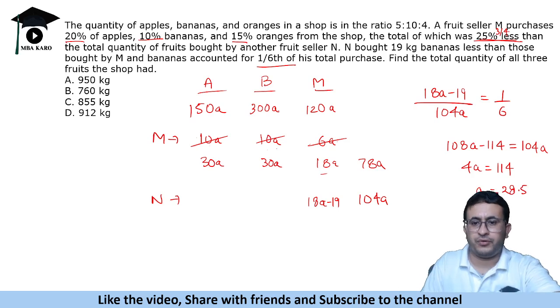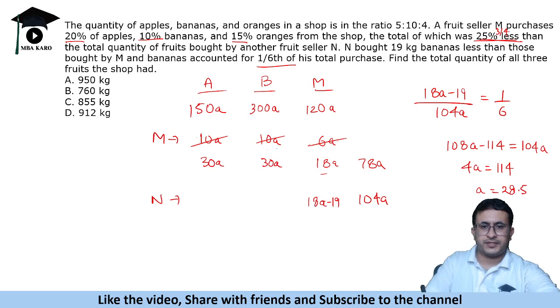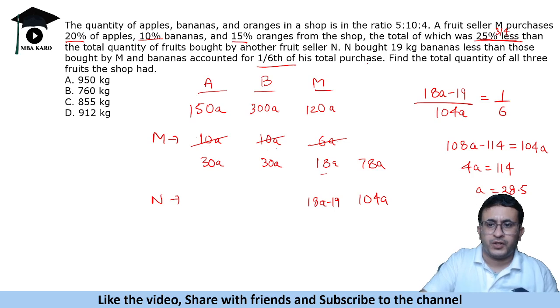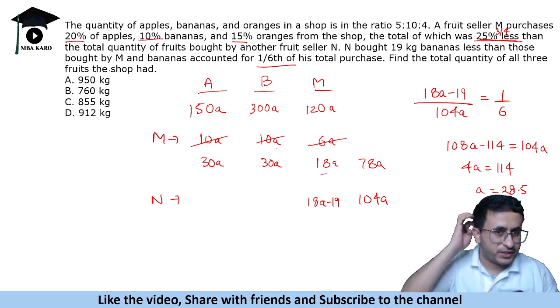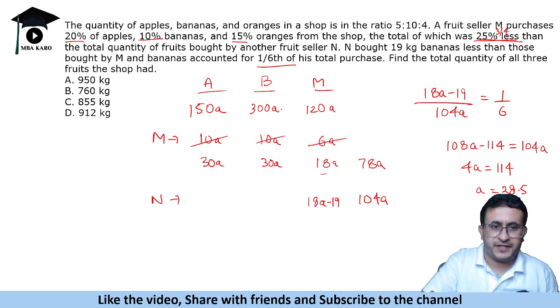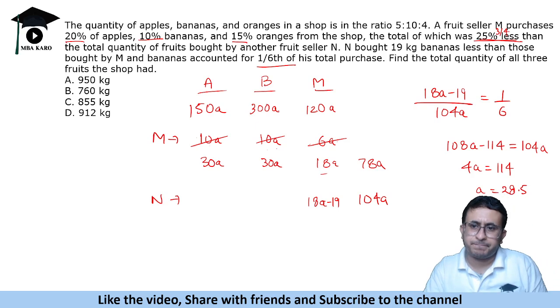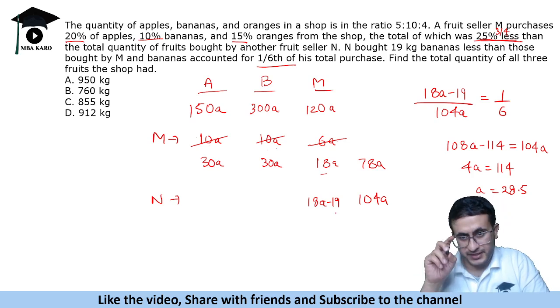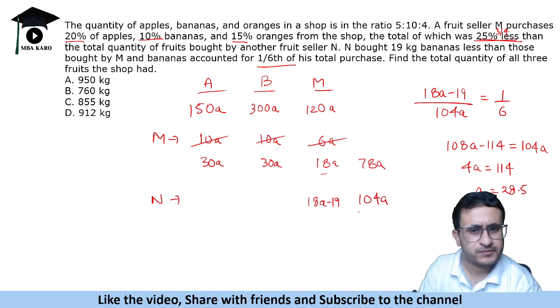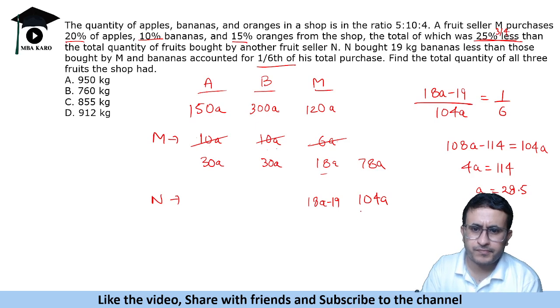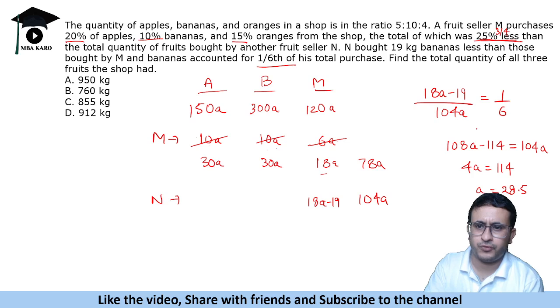Now the total quantity of all the fruits that the shop had, this is 570. Why isn't it matching? 18A minus 19 is 104A, one-sixth of total. But we are getting a very large value.